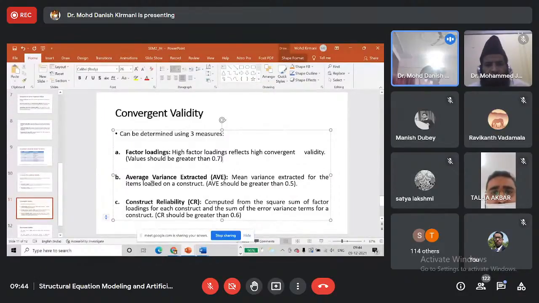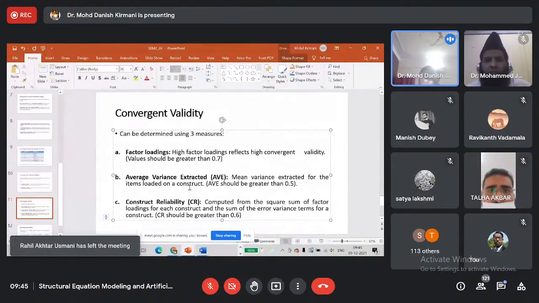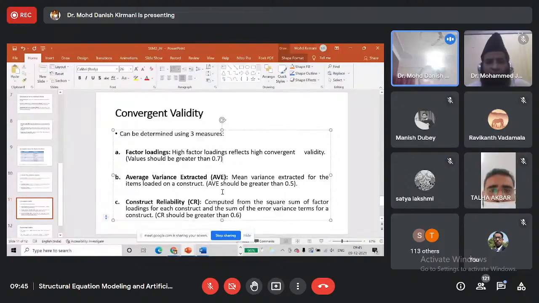Then we also determine average variance extracted, which we abbreviate as AVE. It is actually the mean variance extracted for the items loaded on a construct. So each indicator has some kind of variance. We calculate the mean of that variance for each of the items, and we call it average variance extracted, or AVE. So for each latent construct, AVE is calculated, and it should be greater than 0.5.